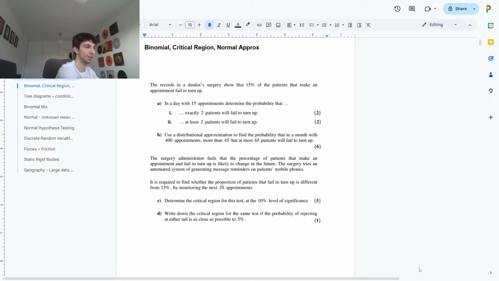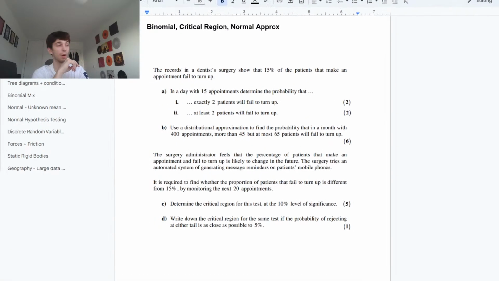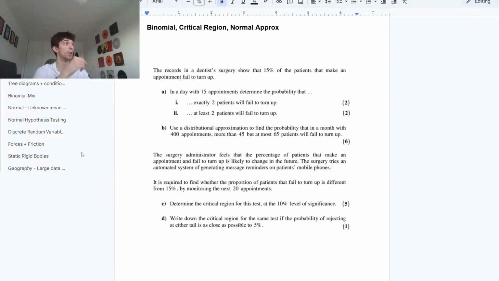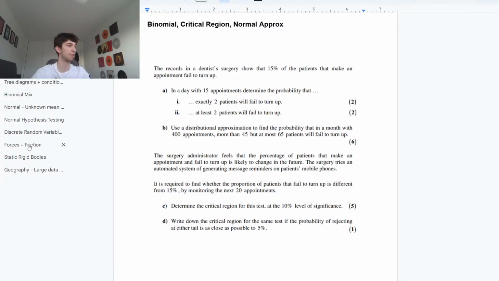Mechanics. Do we prefer mechanics or do we prefer statistics? I did a mechanics stream earlier today, so if you're more interested in mechanics, watch the recording of that. We will be doing a little bit of mechanics here. I have a tough question on mechanics. Well, I'd say two tough questions. You have to remember with these static rigid bodies, the questions do tend to repeat, but it's always the same idea. We're going to take moments about a certain point to eliminate some forces, resolve vertically, resolve horizontally.